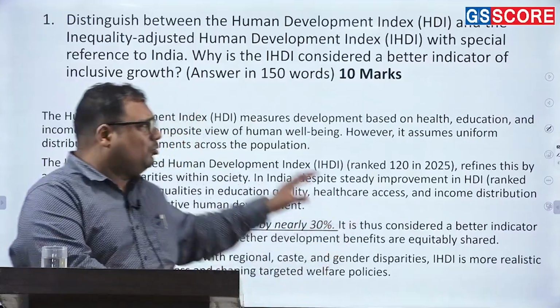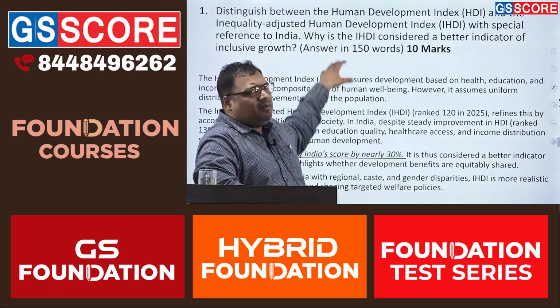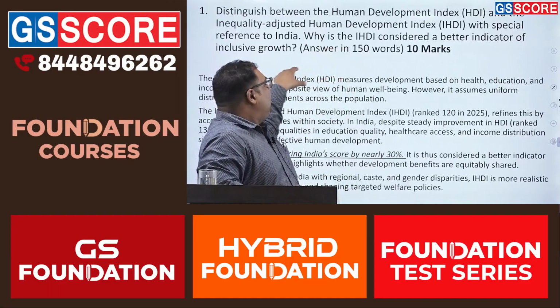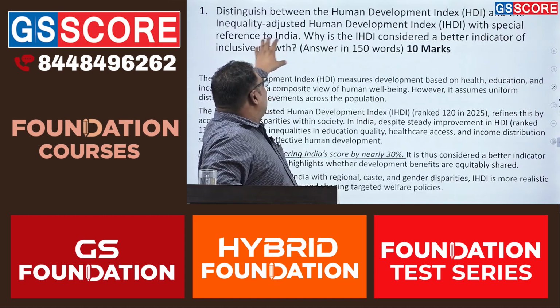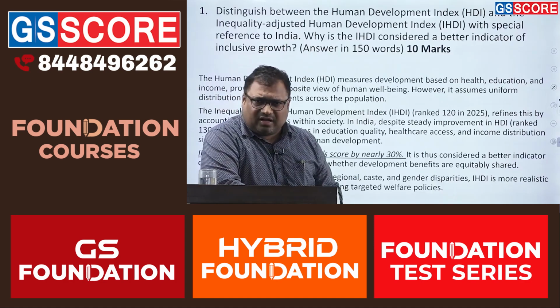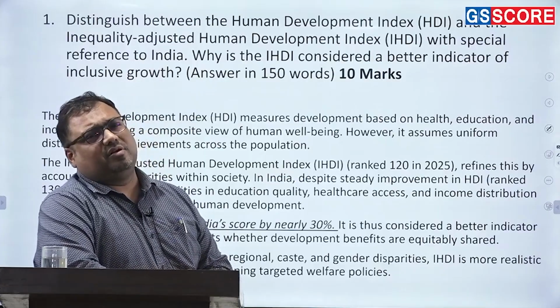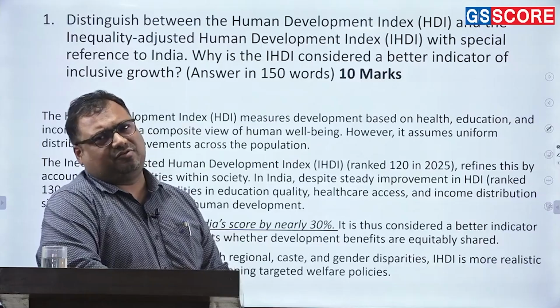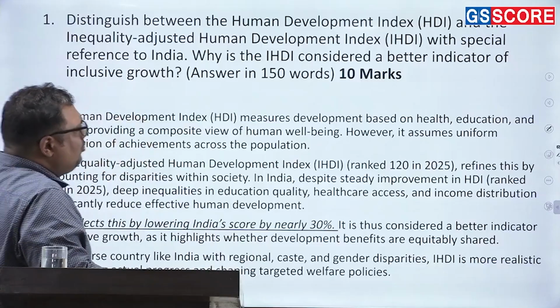So inclusive growth is an important and better indicator, and that's why IHDI can be considered a good measure, maybe a better measure than HDI. So that's how you need to talk about it.